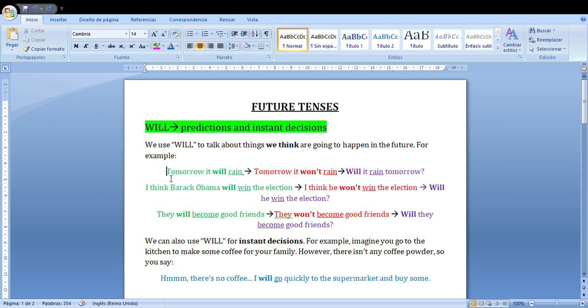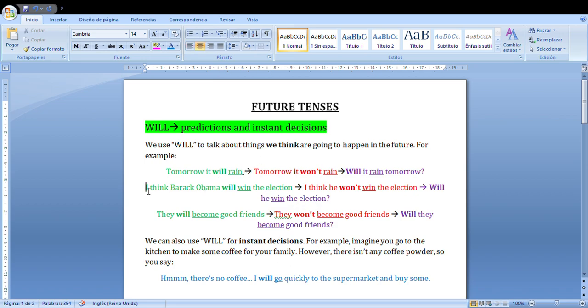In Spanish would be mañana lloverá, mañana no lloverá, or if you're asking lloverá mañana, these are the three forms. This is something we think is going to happen. It's not sure, but it's an idea we have.